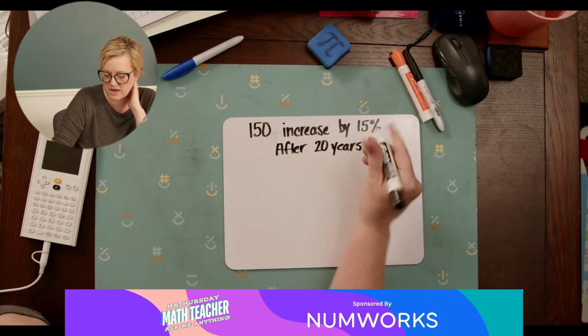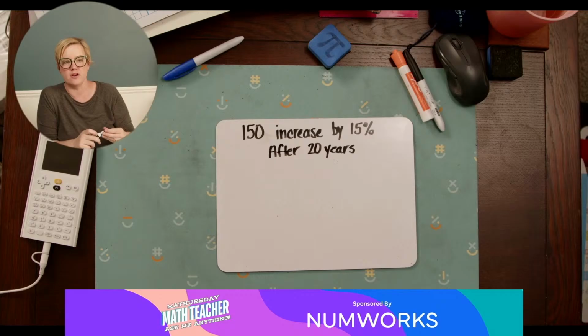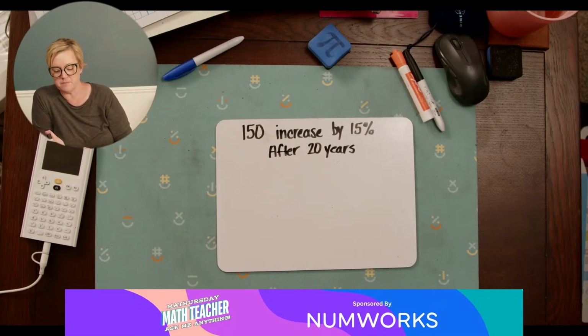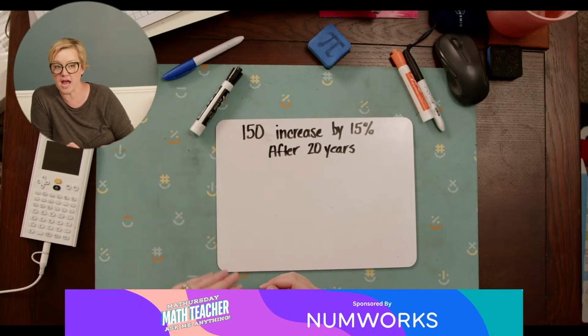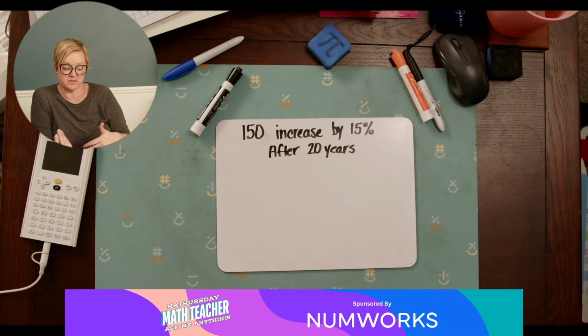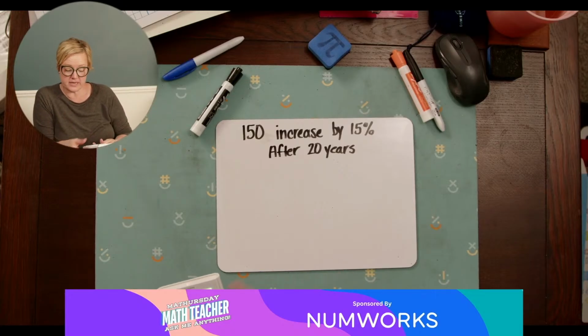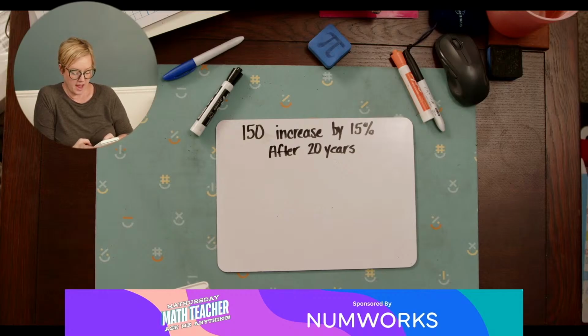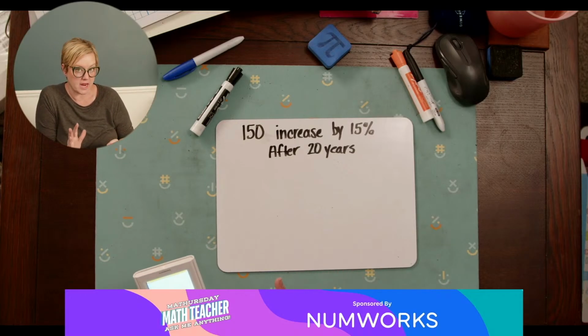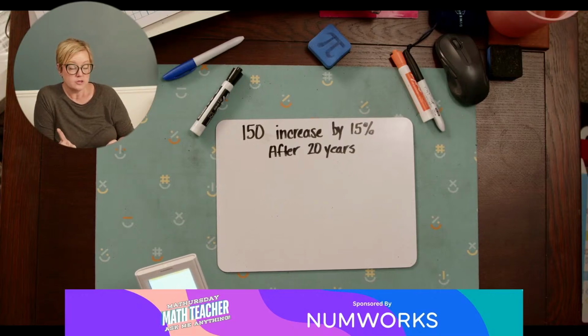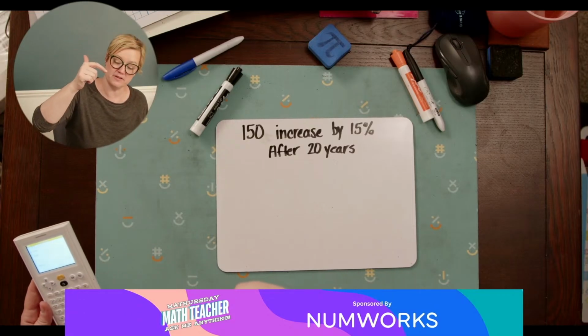Okay, so there's all of our key information, right? We're starting with 150. It's increasing by 15%, and after 20 years, how much will it be increased? Now I can't just figure out what 15% of 150 is and add it every year. After 1 year, I'm going to have like 173, so then I wouldn't be adding in another 15% of 150. I would be adding in another 15% of 173.